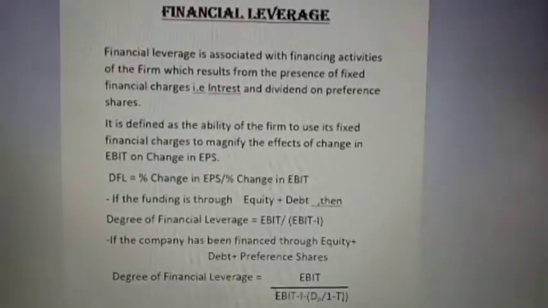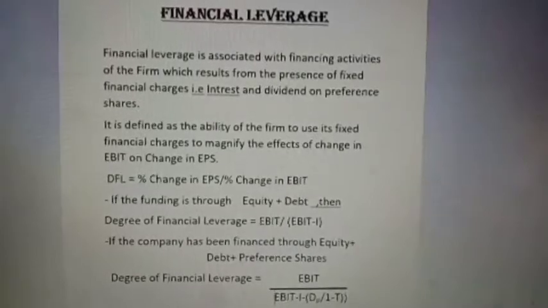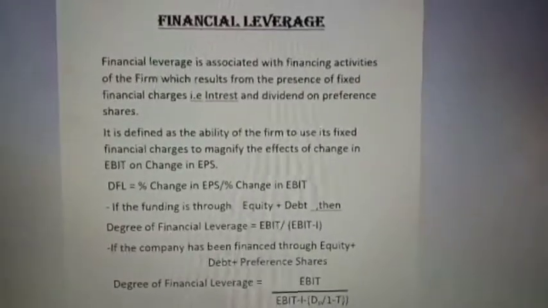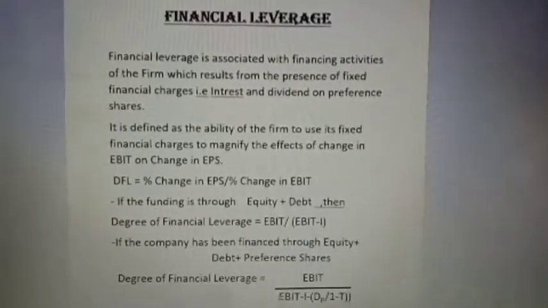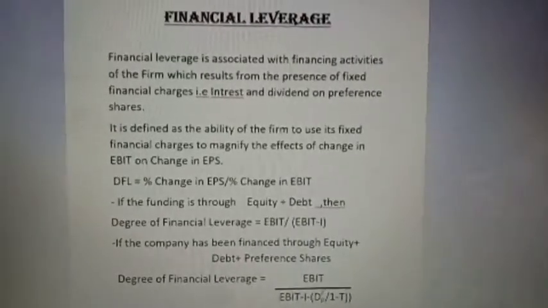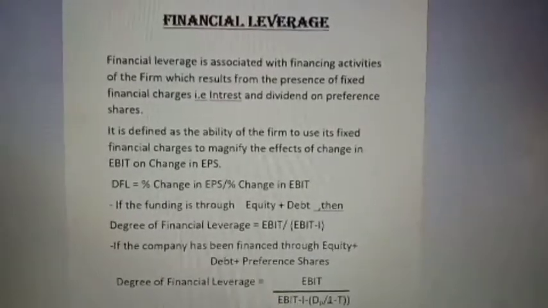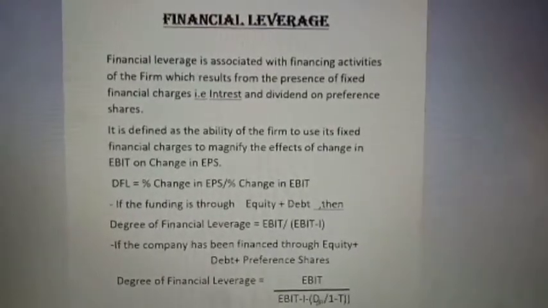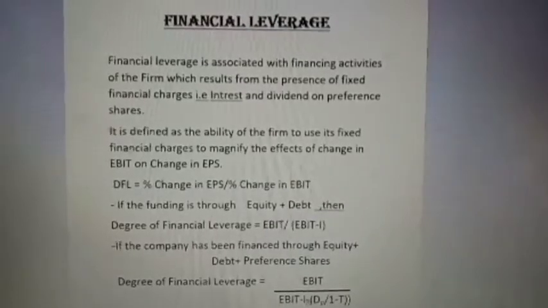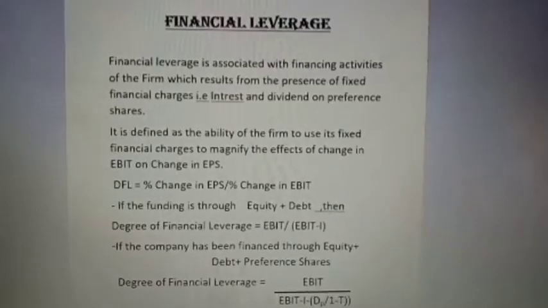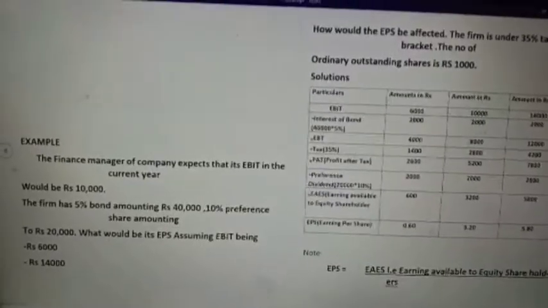So the degree of financial leverage will be calculated if the company has been financed through equity, debt plus preference share. So the degree of financial leverage is equal to EBIT divided by EBIT minus I minus DP by 1 minus T. Here DP is nothing but preference dividend, I is interest, and T is the tax rate.